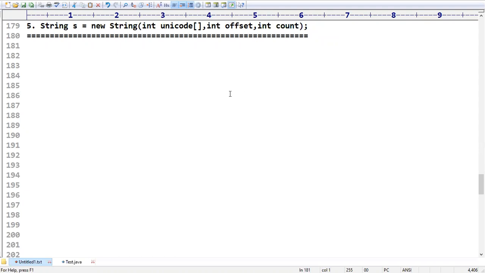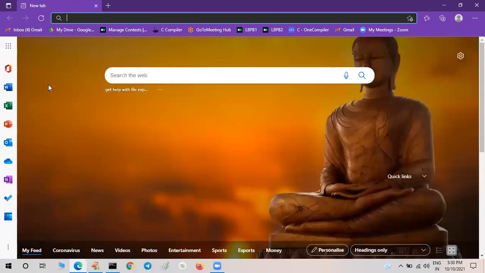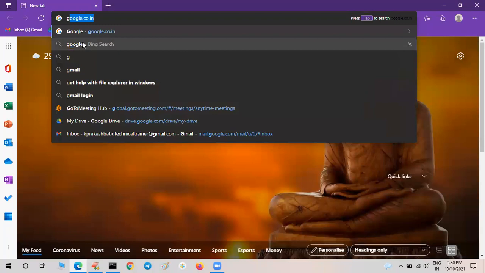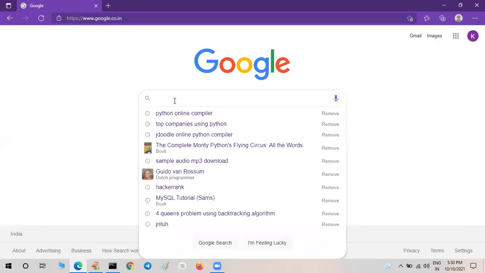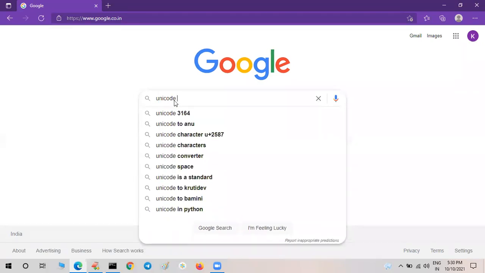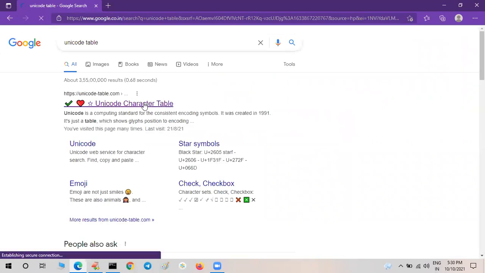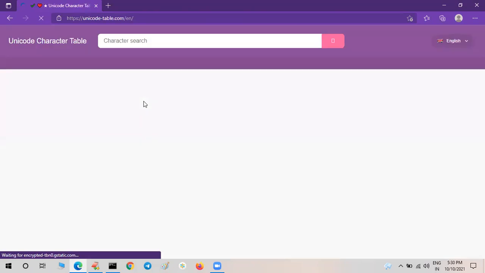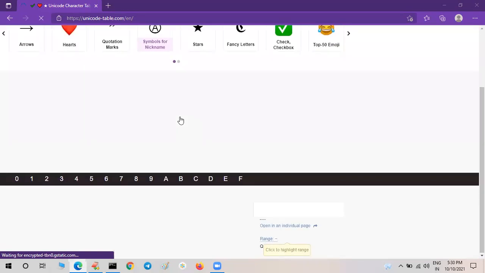Now, have a look once. If you are not having a clear understanding of Unicode, I will explain how Unicode is going to work. Unicode means universal coding character. This is the Unicode table, and these are the Unicode characters that we have. Every character is identified by using some number.